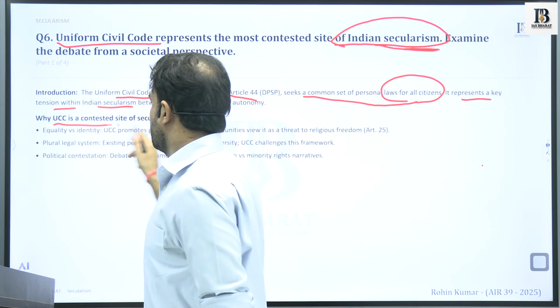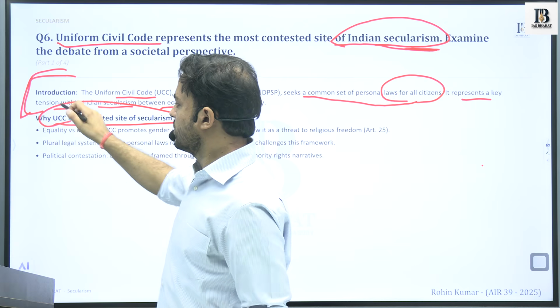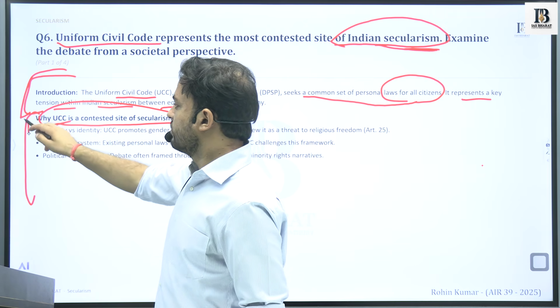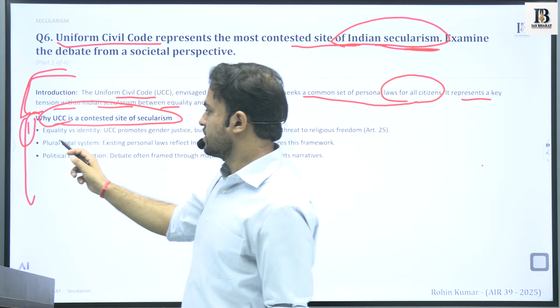So why is UCC a contested site? We have talked about UCC in the introduction. In the main body, the first dimension is why it is the most contested site. Why is it the most contested site?